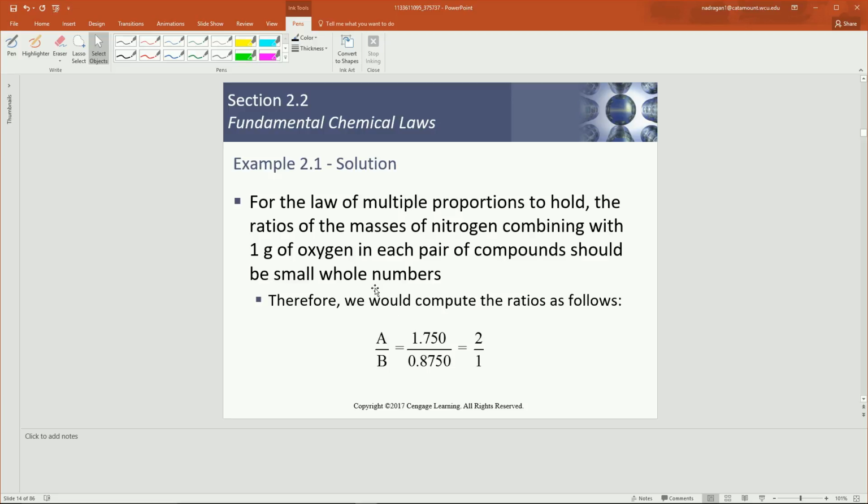I'll just illustrate my point by showing that those two numbers are the masses of nitrogen that combine with 1 gram of oxygen. So when we divide, we get a ratio of 2 to 1, which reduces to just 2. So our small whole number for the ratio of A to B is 2.